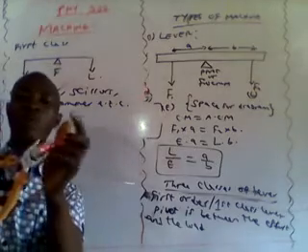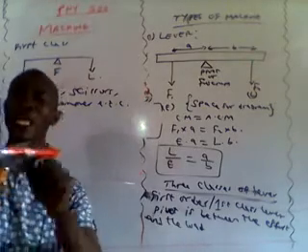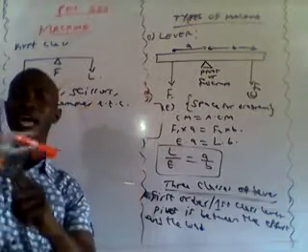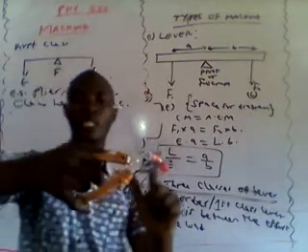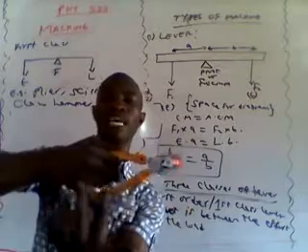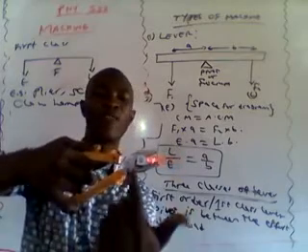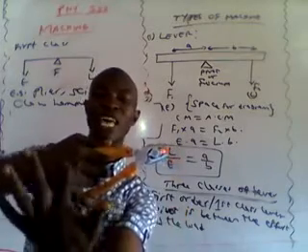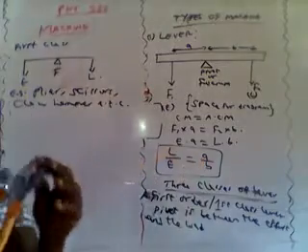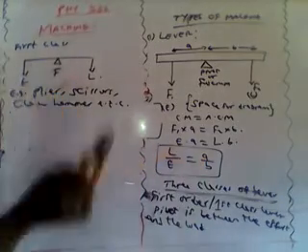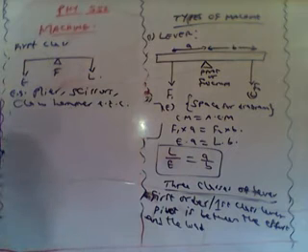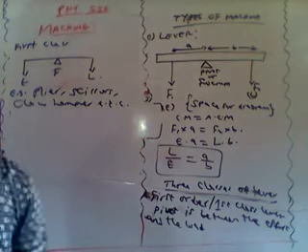For instance, I want to use this plier to hold this object. This is the load, the fulcrum, and I apply effort here. You can see that the fulcrum or the pivot is in between the effort applied and the load. So that's why we categorize the plier under what? Under first class lever or first order lever.